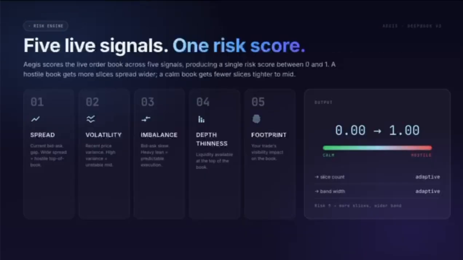Now, how does Aegis decide how to split the order? That is the job of the risk engine. Before building the grid, Aegis scores the live order book across 5 independent signals, producing a single risk score between 0 and 1. These 5 signals are combined into one composite score with calibrated weights. A score below 0.34 is calm and above 0.67 is hostile. And that score directly drives two things: the number of slices and the width of the price band.